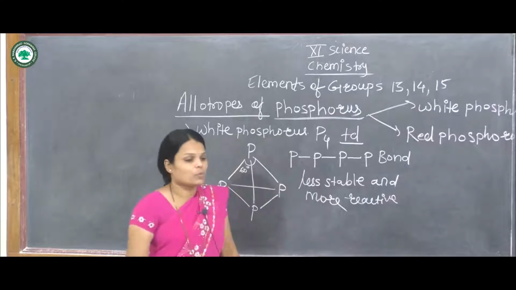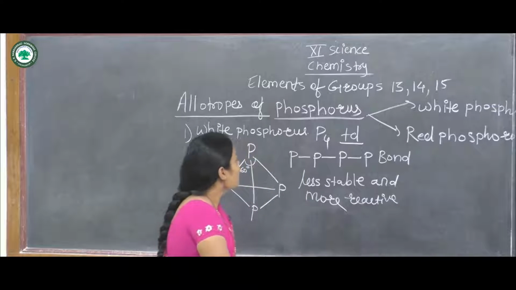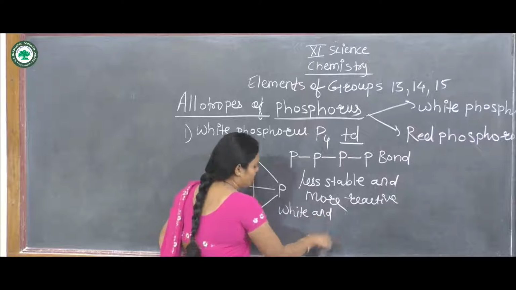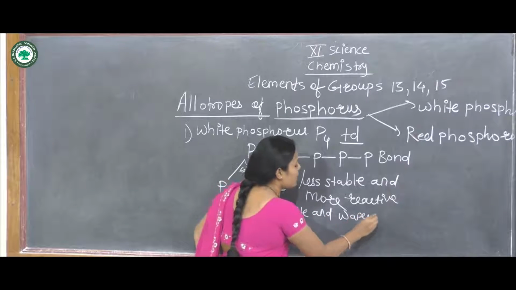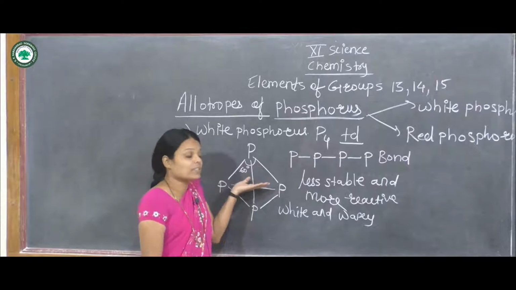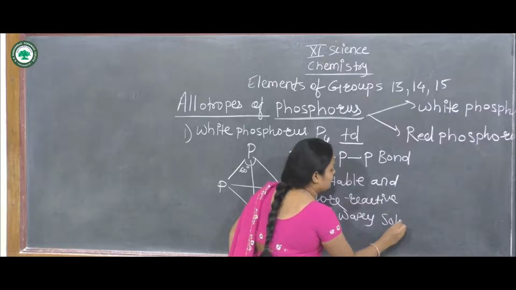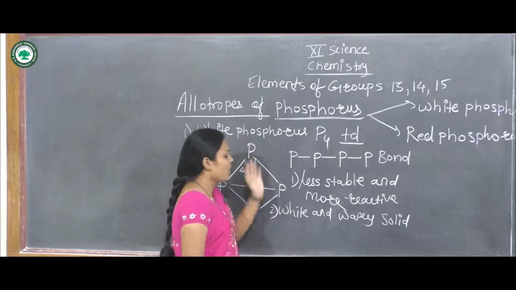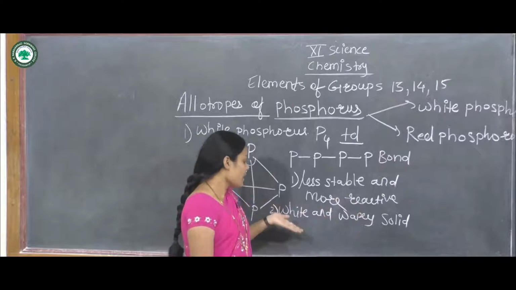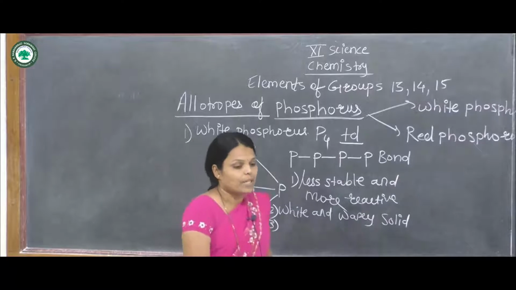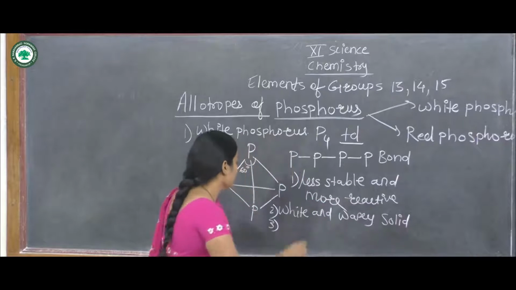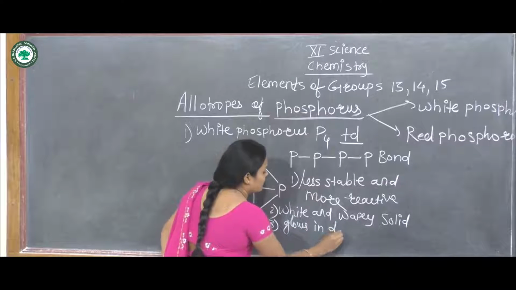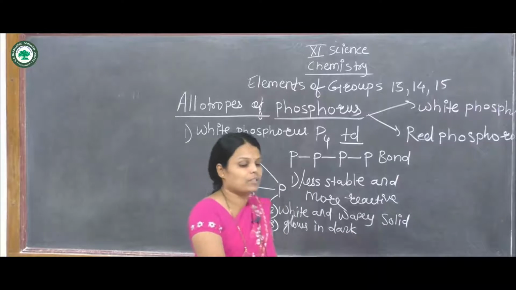Then this phosphorus is a white or waxy solid in nature. The first point is that it is less stable and more reactive. The second point is that white phosphorus is waxy and white in nature. The third point is that white phosphorus glows in the dark.